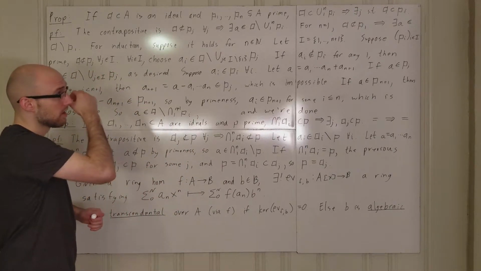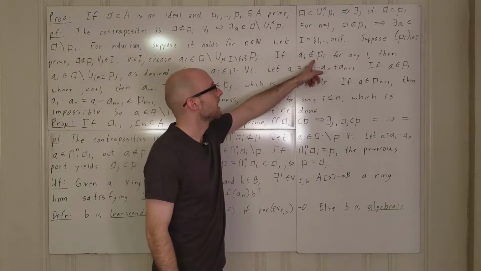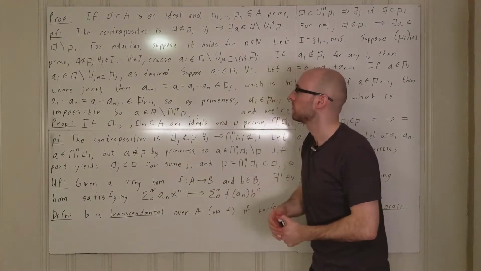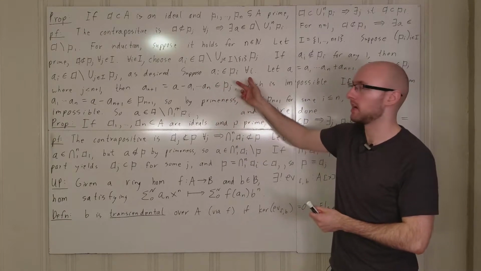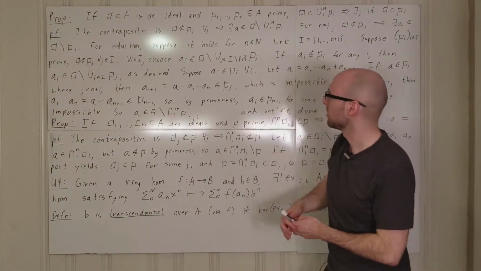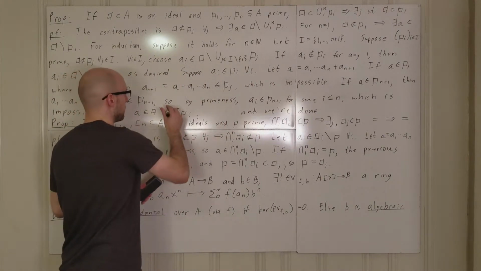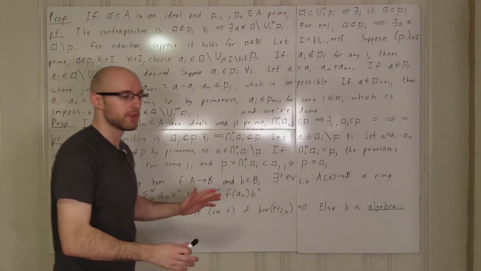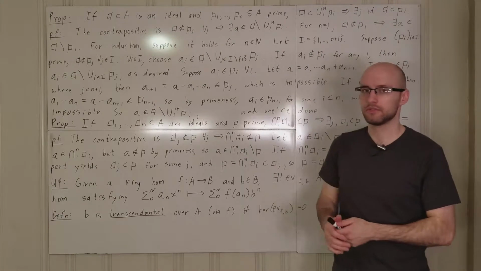Okay, so either we're going to have some index i such that ai is not in Pi, in which case that particular ai will be the desired element that we're looking for, or it might be the case that ai is in Pi for every single index i, in which case we construct this element A which is in the ideal A but not in the union, getting ahead of myself, which is not in the union of the Pi's. All right, and so in either scenario, we found an element in the desired set, and that completes our proof.